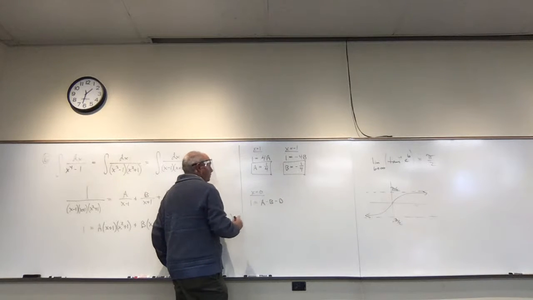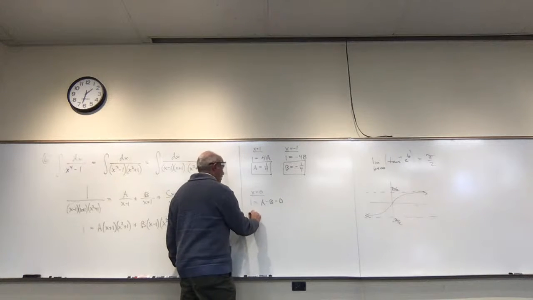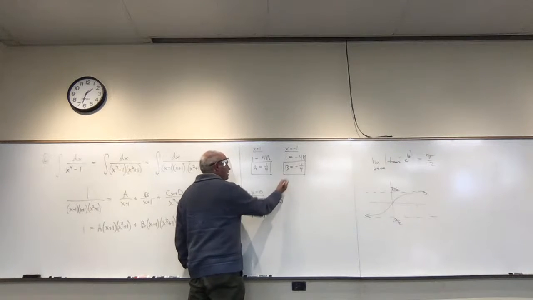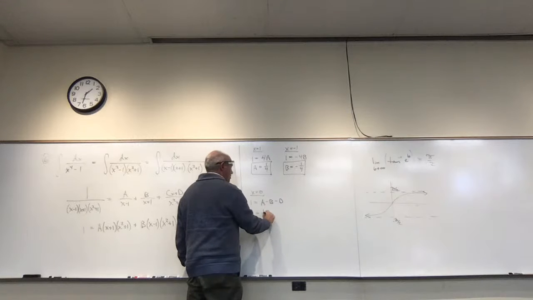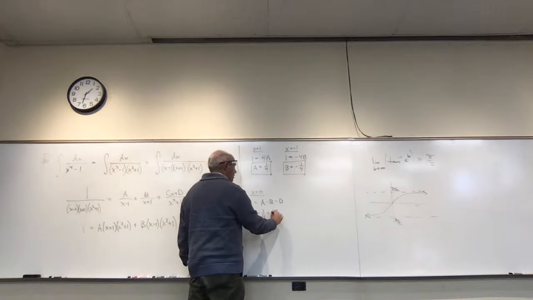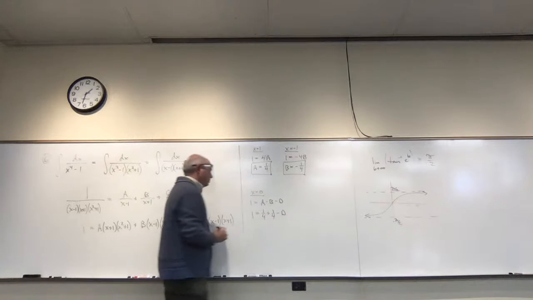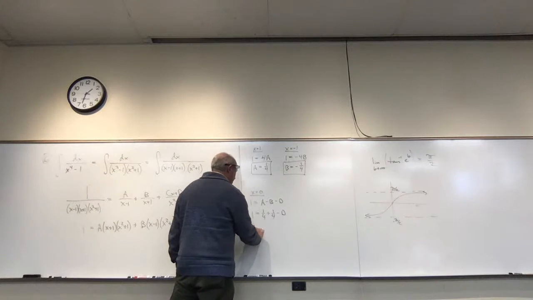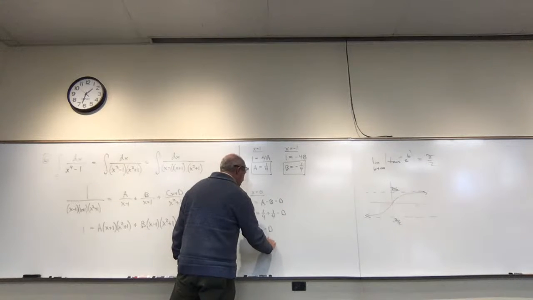And we know what a and b are. So we get 1 equals a, which is 1/4, minus -1/4. So that's +1/4, minus d. I can subtract a half from both sides, and I get a half is equal to -d, and d is -1/2.